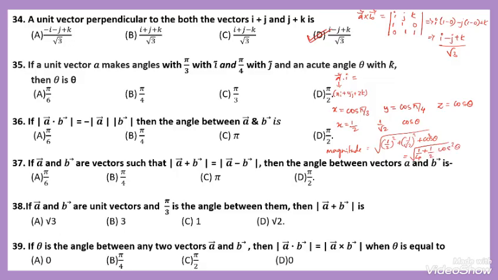So 1 by 4 plus 1 by 2 is 3 by 4, plus cos square theta is equal to 1. Taking the root on that side, it becomes 1. Then cos square theta is equal to 1 minus 3 by 4.